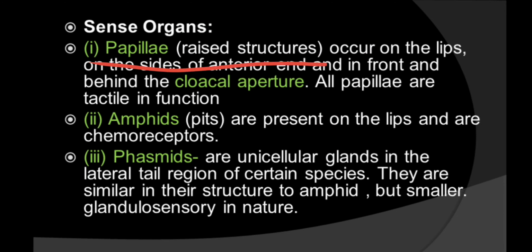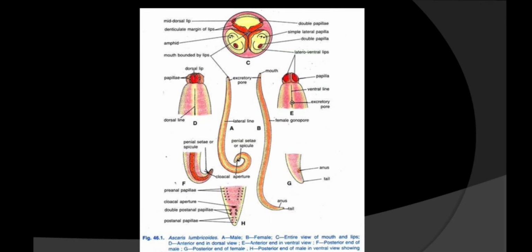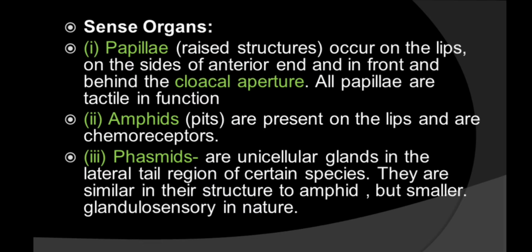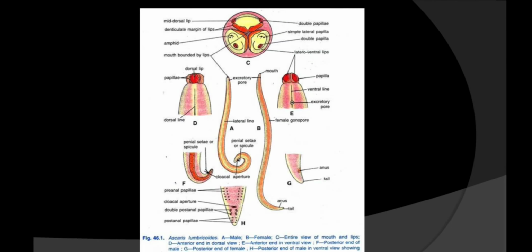Now papillae occur on the lips, on both sides of the anterior end, and in front of and behind the cloacal aperture. Observe this diagram. Here you will see the cloacal aperture, and these are the papillae present on both sides of it. Here also these are papillae. So in front and behind the cloacal aperture you will find papillae, as well as on the lips. This is the lip region. There are three lips, and in the lips also you will find sense organs, the papillae.